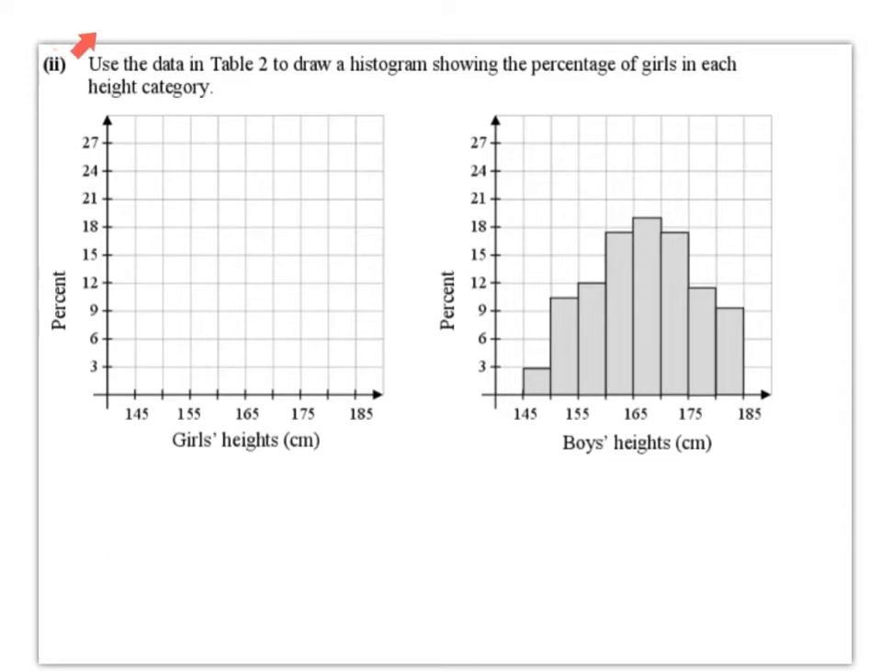Part 2. Use the data in Table 2 to draw a histogram showing the percentage of girls in each height category. So this is the girls' height. We have an x-axis and a y-axis. The x-axis is the girls' height in centimetres, the y-axis is the percent. So we just have to draw a histogram, which is similar to a bar chart, but the bars are stuck together. We can see there is a histogram drawn already for the boys, so it's going to look something very similar to this.